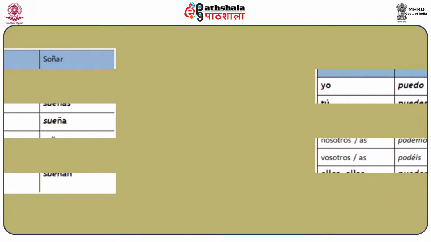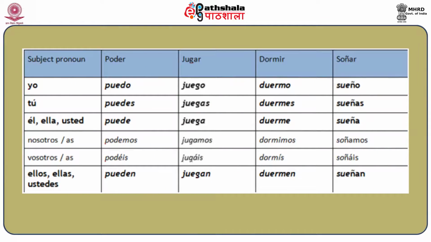So let's see the conjugation of some verbs. We start with poder. Poder will be conjugated as puedo, puedes, puede, podemos, podéis, pueden. As you can see, here O is changing into UE in all forms except in the nosotros and vosotros forms, as we have already mentioned earlier.